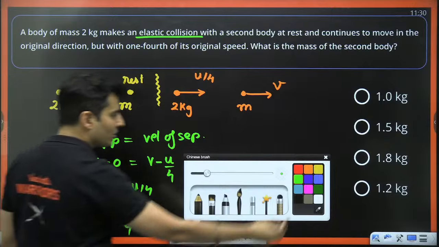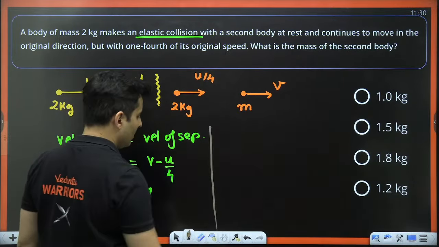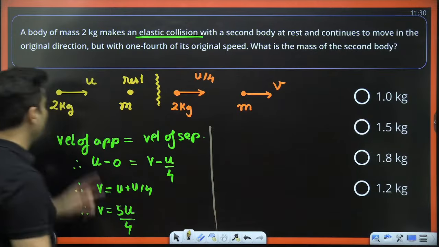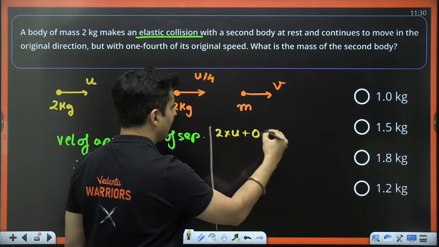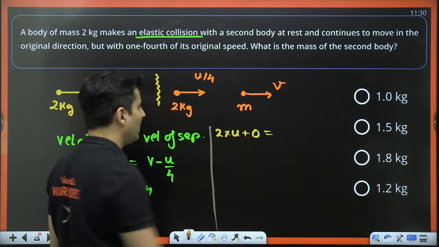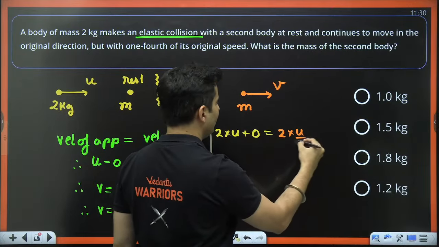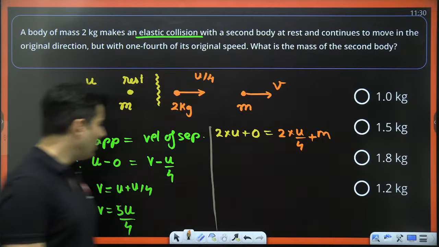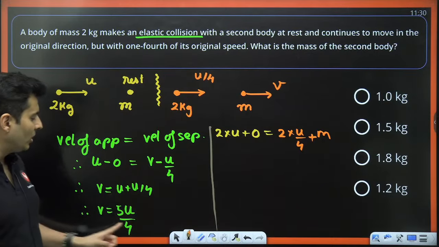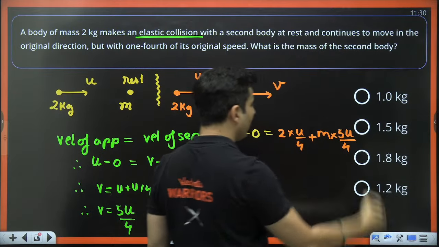But that is not the question. The question is find the other mass. So what I will do, I will conserve the momentum. Initial momentum is mass into velocity. The other guy is at rest, so 0 momentum for the other mass. This guy's momentum is mass into velocity, which is u by 4, plus m into the velocity which we found here, which is nothing but 5 times u divided by 4.